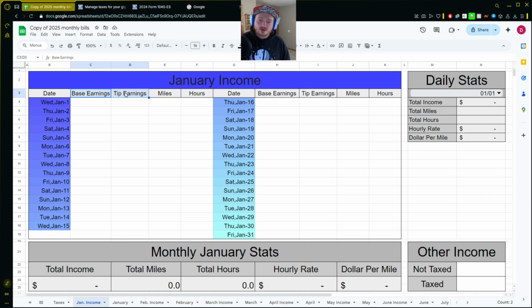The reason why I separate base earnings and tip earnings here is because Walmart Spark gives people 24 hours to change the tip or take away the tip. So it makes it a lot easier to change this instead of changing just the base earnings, because this could be two completely different things. You can just use one. It would work the exact same way. It's literally just adding these two numbers up. Then of course, miles is pretty straightforward. Just put in how many miles you did and what your hours are.